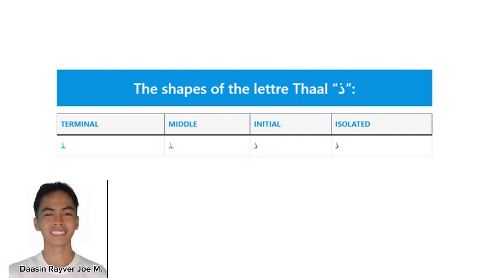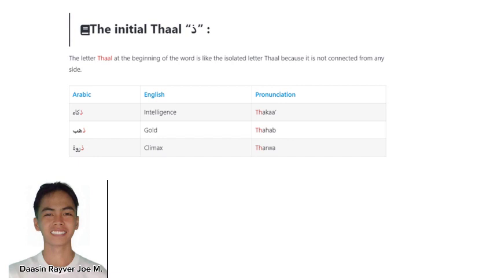Next letter on our list is Sal. Sal is a light letter, and here it's isolated, initial, middle, and terminal shape. For the initial Sal example, we have intelligence, which is pronounced taka. We have gold, which is pronounced hahib. And we have climax, which is pronounced sanwa.